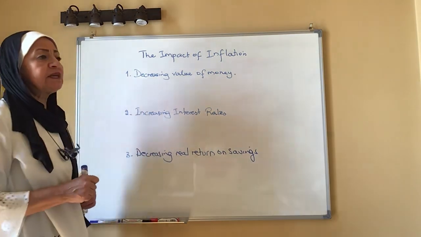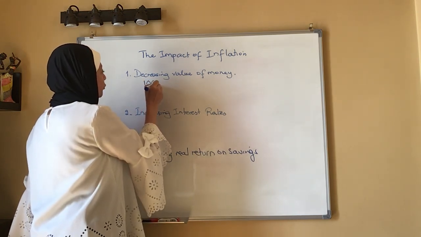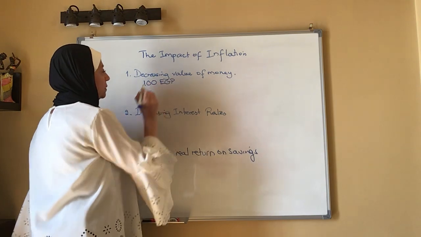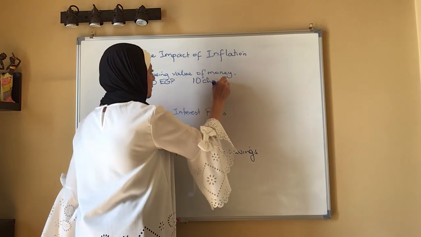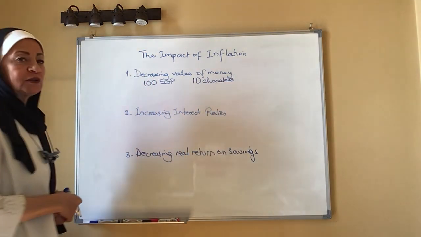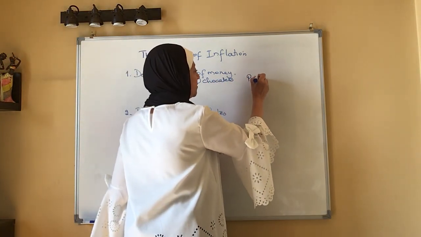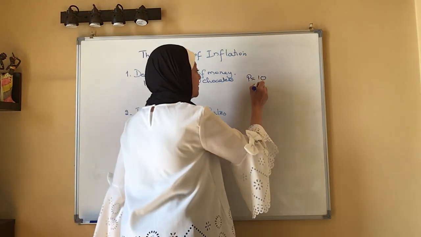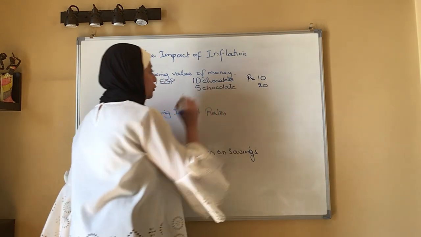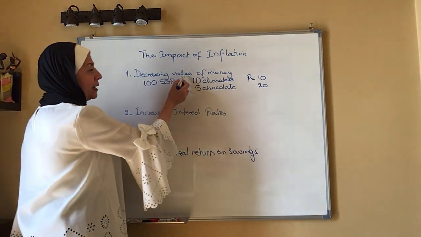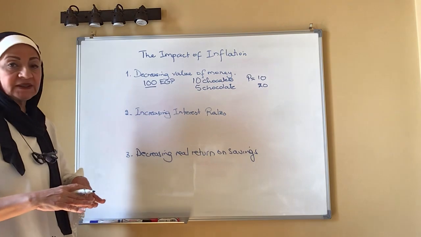Okay, the first one, decreasing value of money. If I have a £100 note, I can buy 10 bars of chocolate. This means that the price of chocolate per bar is £10. If the price rises to 20, I can buy only 5 bars of chocolate, which means that the value of money, the £100, can buy less. The purchasing power has decreased.